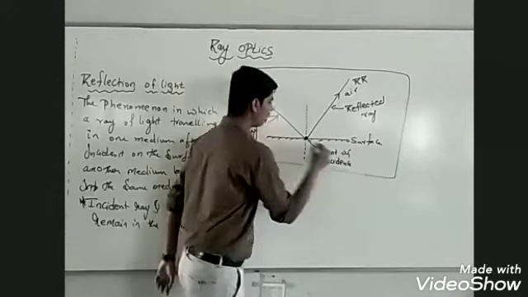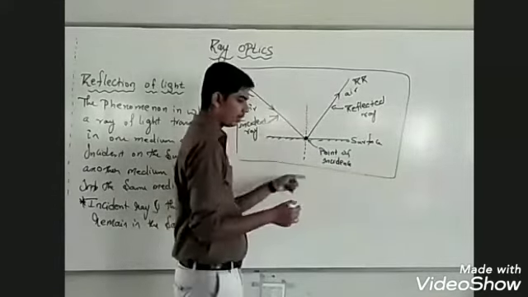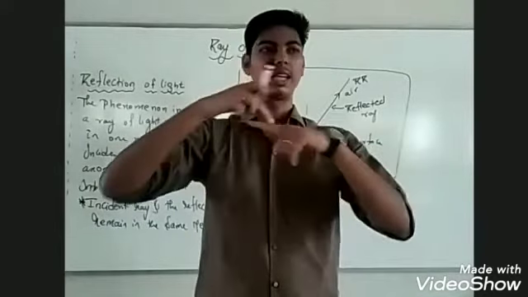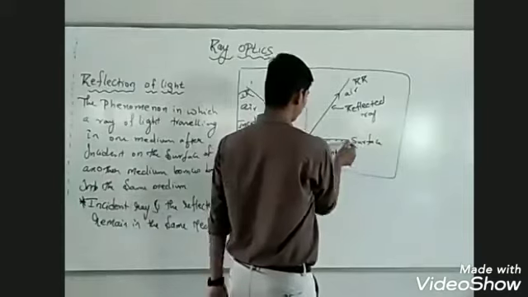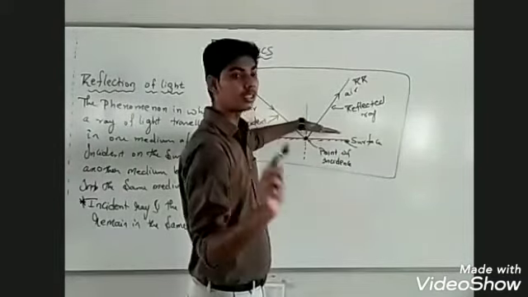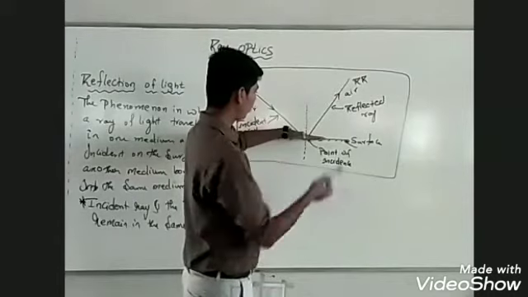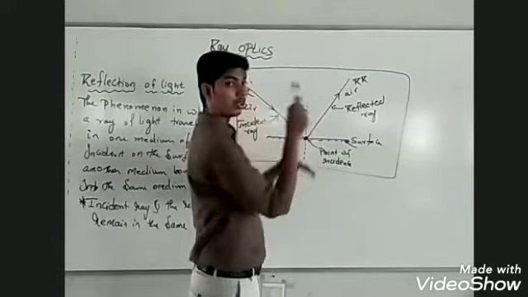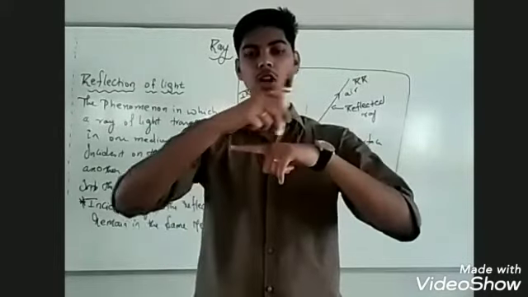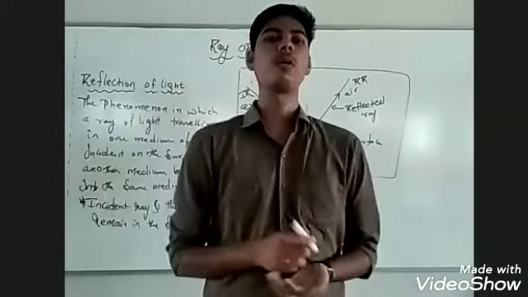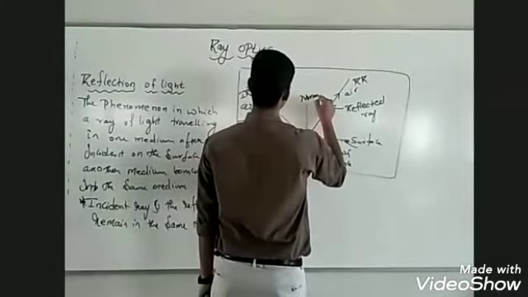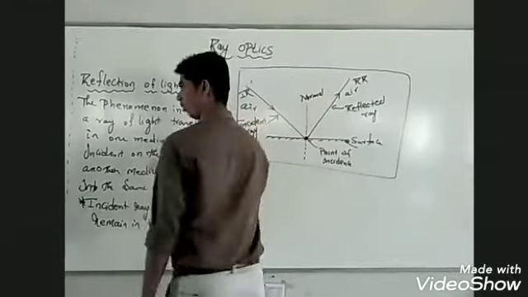At the point of incidence we must draw a perpendicular to the reflecting surface. See, this is the surface which is reflecting the light, so we call this surface the reflecting surface. The perpendicular drawn to the reflecting surface at the point of incidence is called the normal.